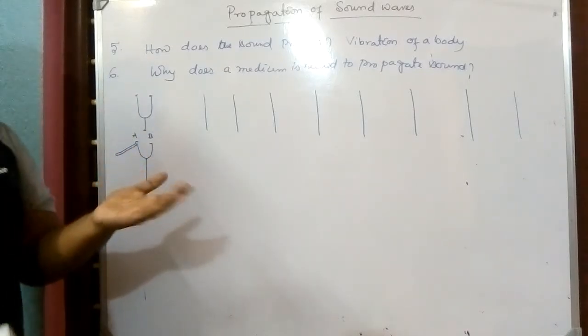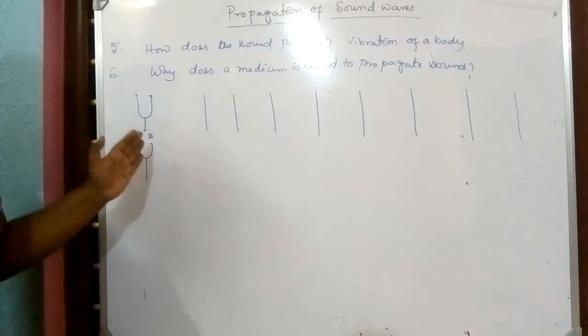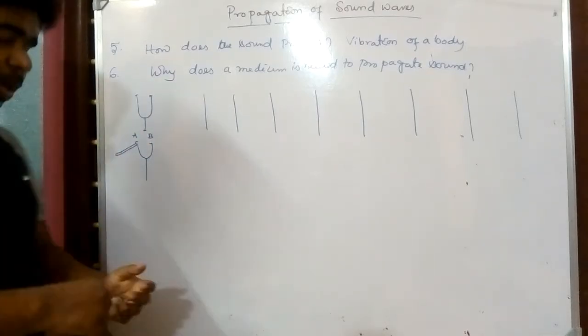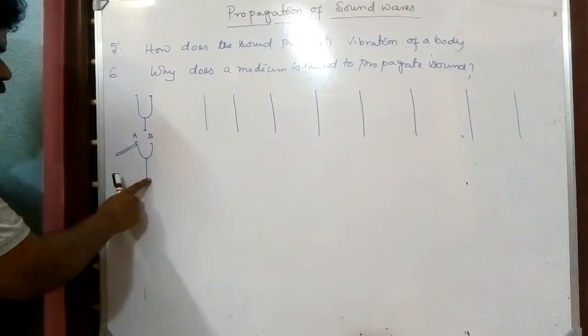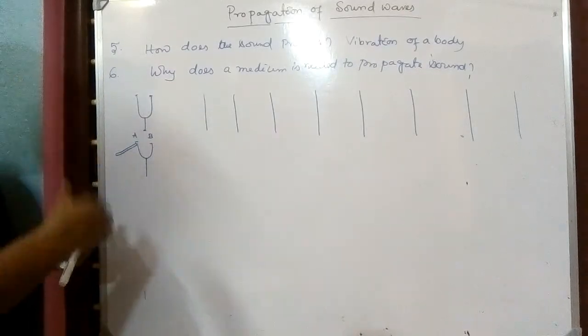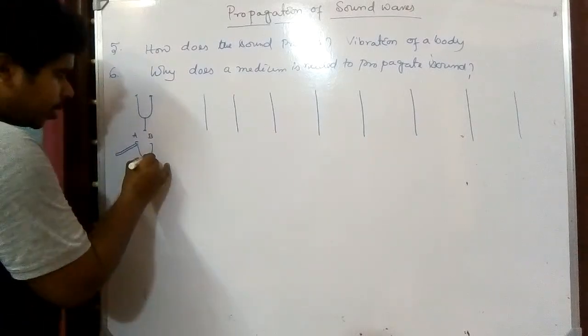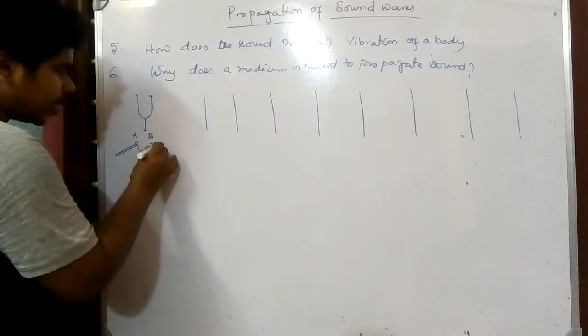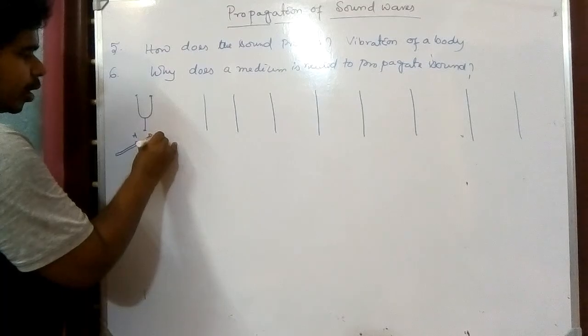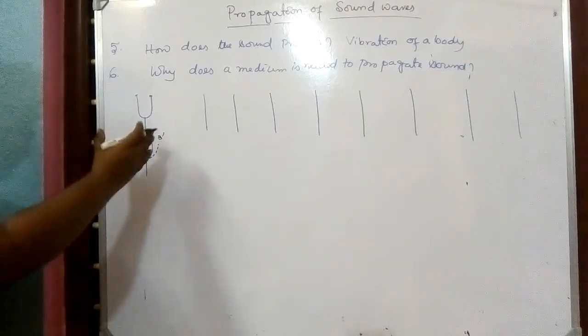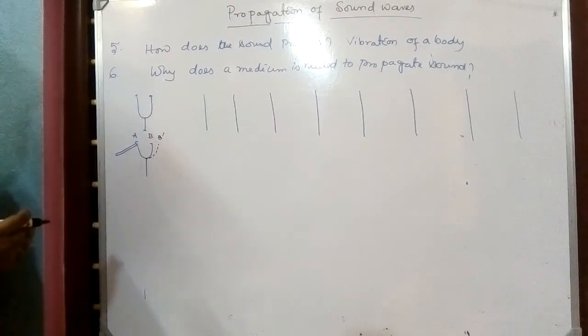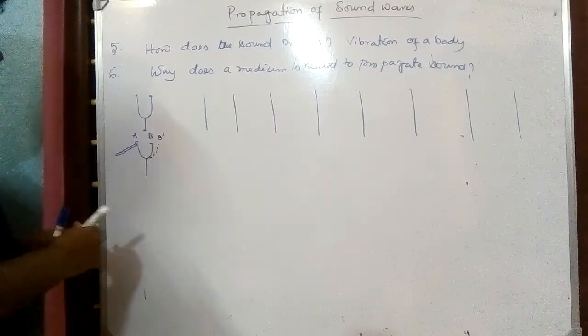Okay, definitely in practical there should be a medium, but we are mainly focusing on the rod B. From the mean position, it will move to and fro. That means one, it will move to the right hand side, from B it will come to point B dash. So when it goes to B dash, in the part of a vibration, what will happen?